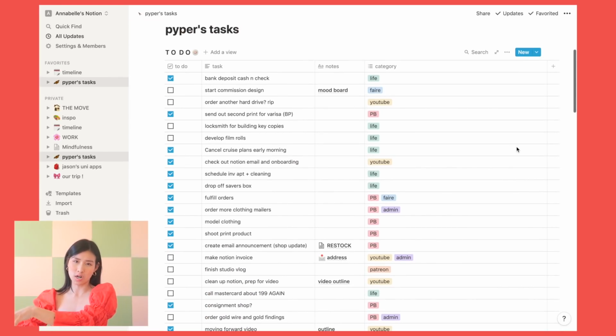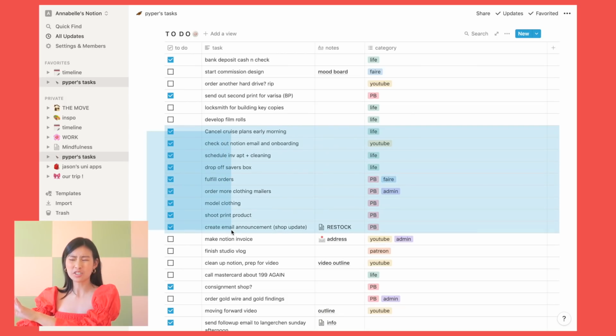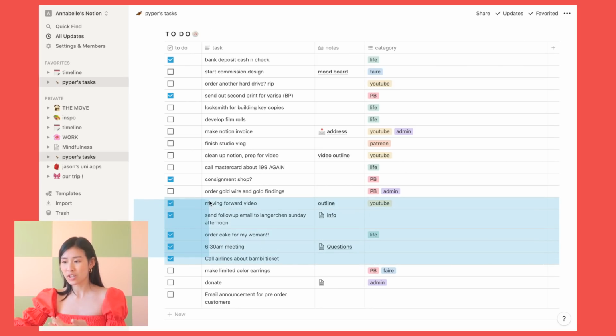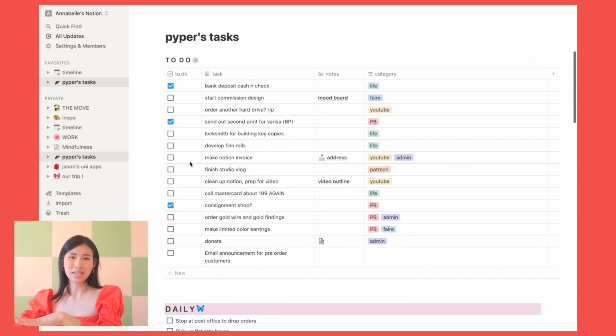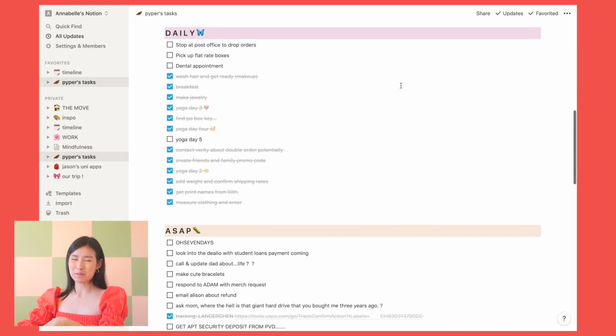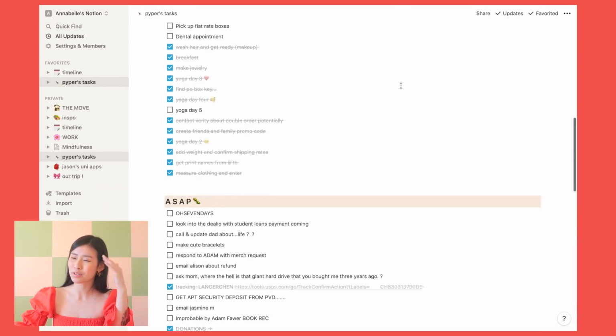And it starts with this chart. It looks really scary because I kept all of these just to show you how I use it and categorize, but in reality, every week I go in and delete the checked ones. It's really helpful for me to have a more official chart, and then on the bottom have different lists. There's as soon as possible, and then there's the back burner, in a way.